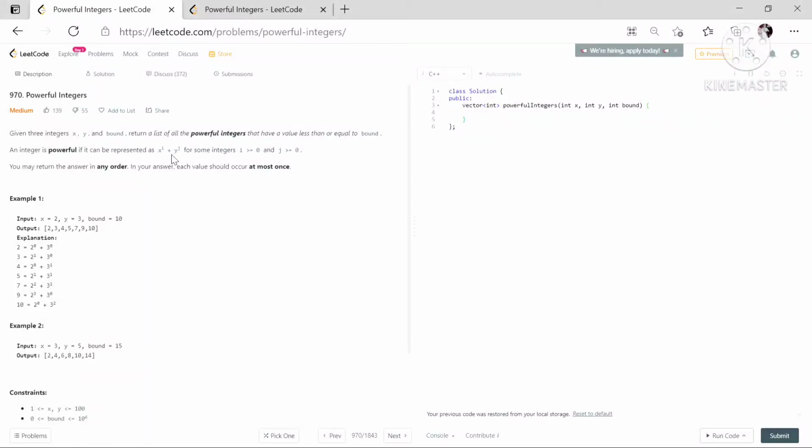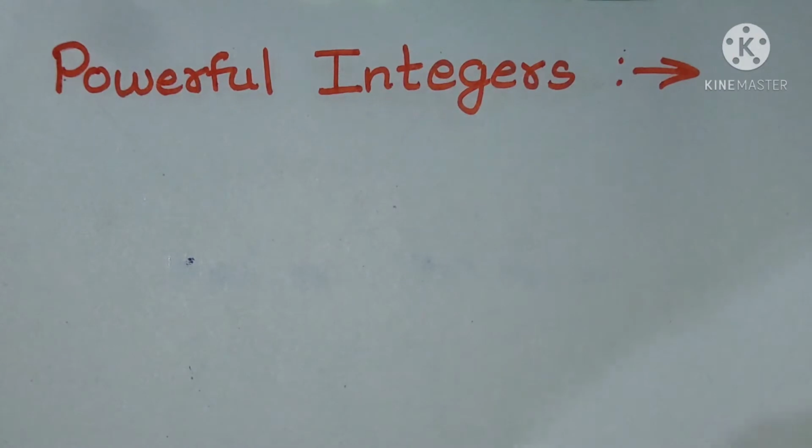Hello everyone. Today we are going to solve the powerful integers question on LeetCode. It is an application of sets. So let's see how we do this. First of all, let's see what is a powerful integer.